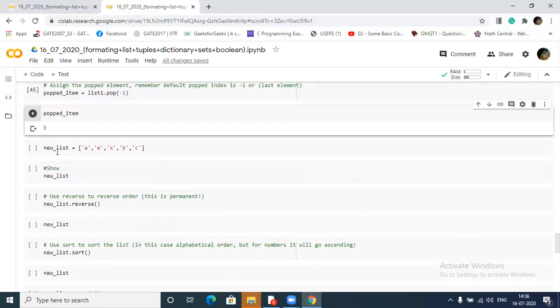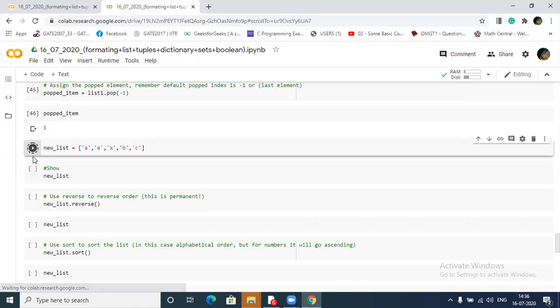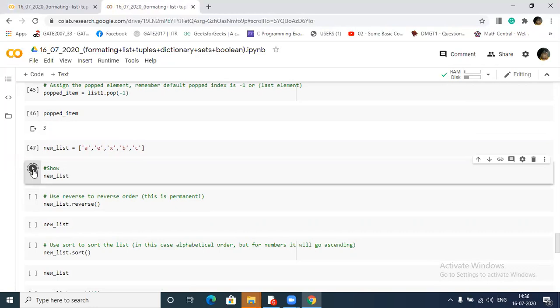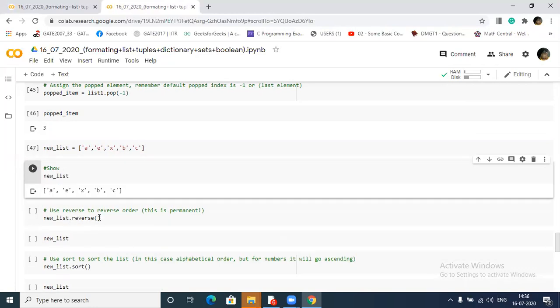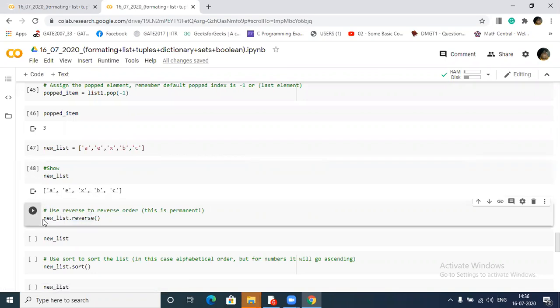Okay, now again I'm using this list, creating another list, and running it. Now what is the reverse function? It is again showing me a temporary result by reversing this list, but in actual it is not reversing the list. It is just giving me a result. If you store it, reassign it, then it will change permanently.